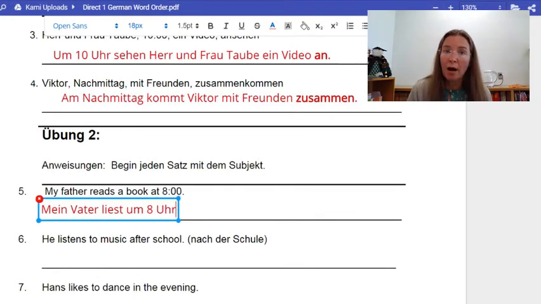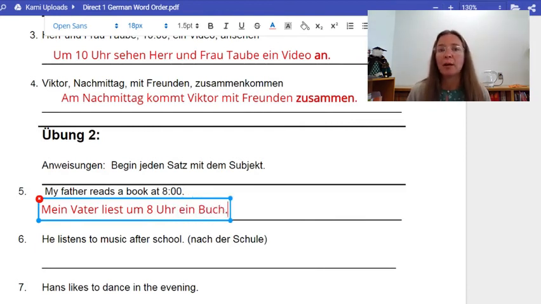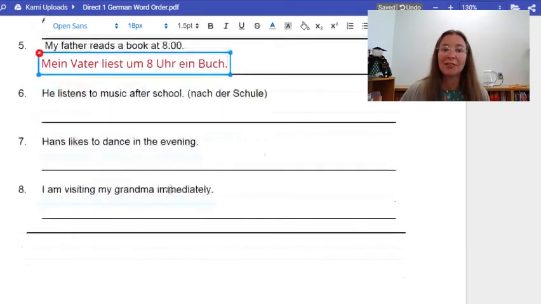Mein Vater liest 8 Uhr ein Buch. Buch would be like the leftovers. In this case, it's the direct object. It's what's being read. Mein Vater liest 8 Uhr ein Buch. All right. So I'd like you to try 6, 7, and 8. Come back and then check your answers.